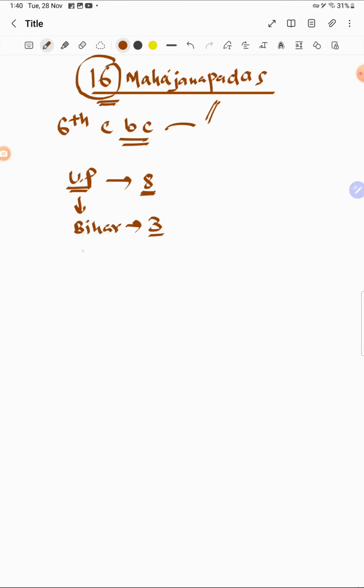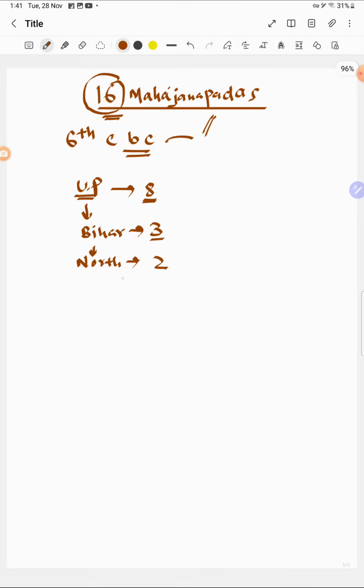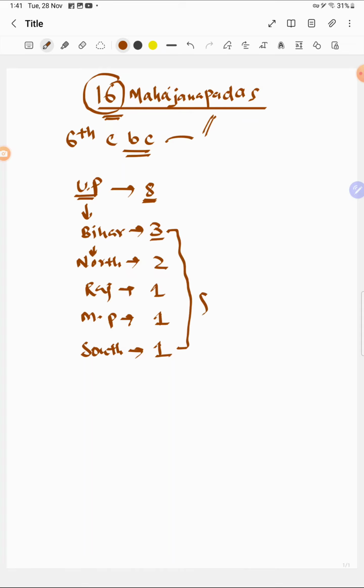Then the North had 2. Then all others had 1 each. For example, Rajasthan had 1, Madhya Pradesh had 1, and South India had 1. If we add them up, these are equal to 8, and 8 plus 8 will be equal to 16. So as you can see, half of the Mahajanapadas lay in present-day Uttar Pradesh.